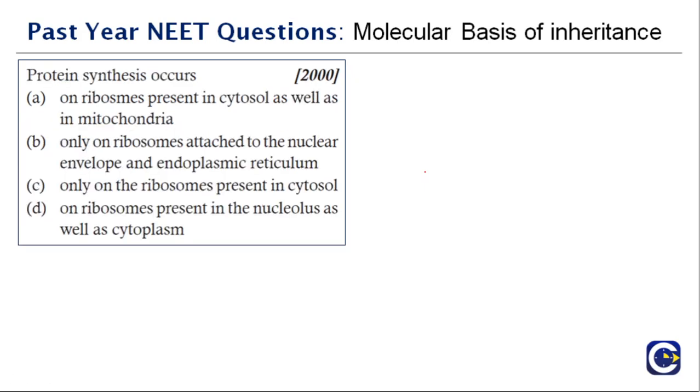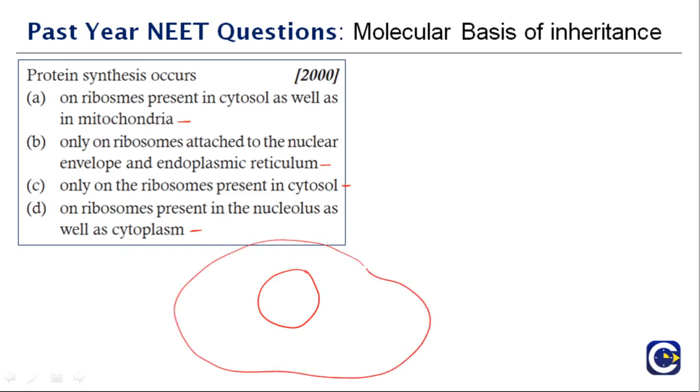Protein synthesis occurs on ribosomes present in cytosol as well as in mitochondria; only on ribosomes attached to the nuclear envelope and endoplasmic reticulum; only on the ribosomes present in cytosol; or on ribosomes present in nucleolus as well as cytoplasm. So what happens? The process of translation takes place inside the nucleus. So this is, for example, the whole cell structure.